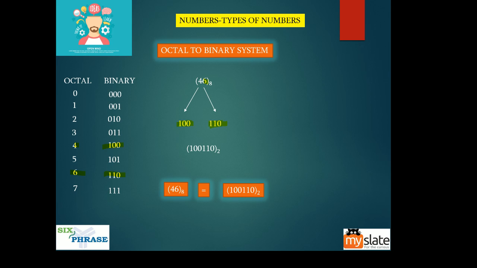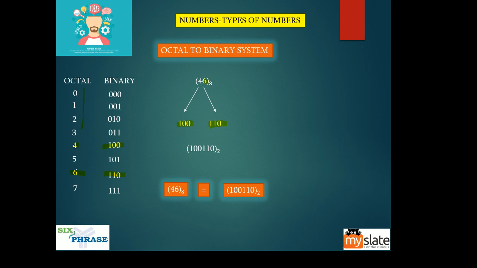For a hexadecimal number, you will have 4 digits of binary value, while for octal you will have 3. The reason is very simple: in octal how many digits do you have? 8, right?